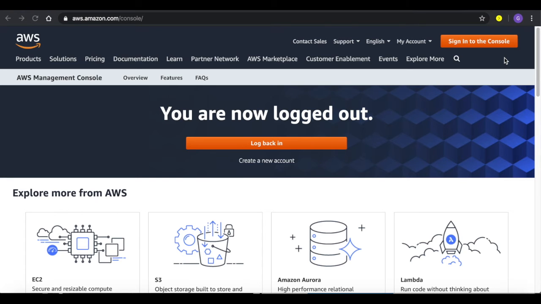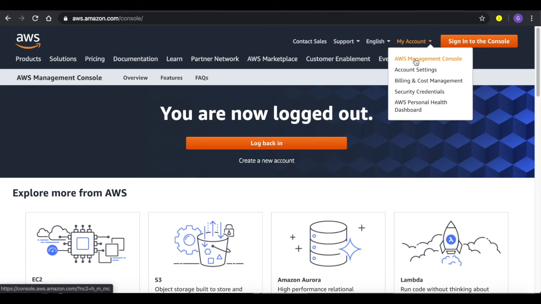Hello, welcome to this small demo. I will show you how to create an AWS organization. First of all, we need to log in to our AWS console.